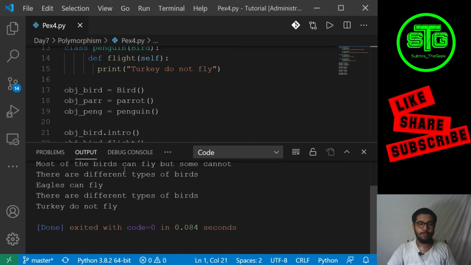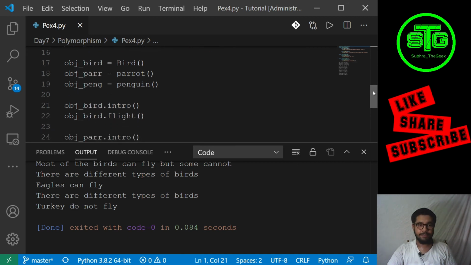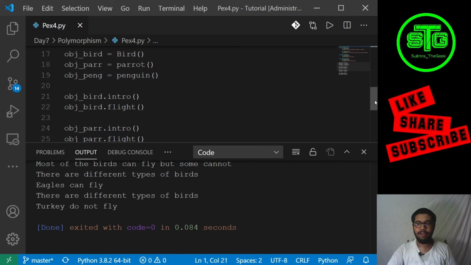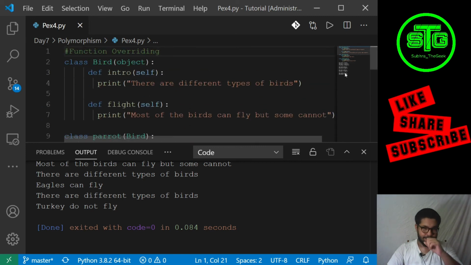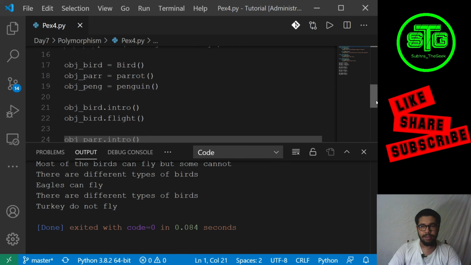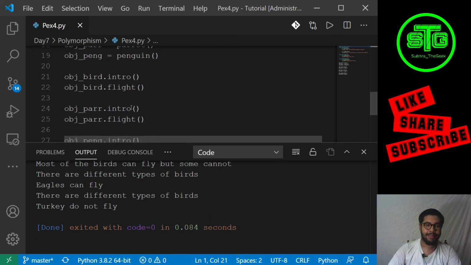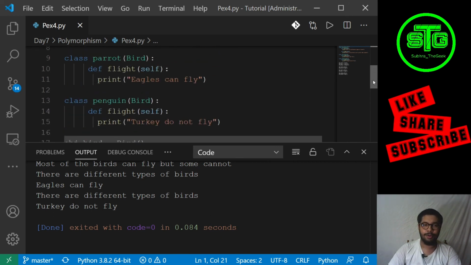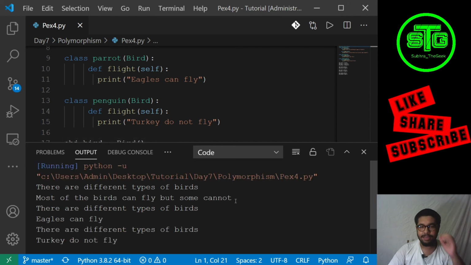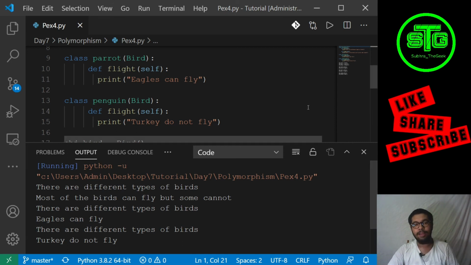So see, most birds can fly, but some cannot. There are different types of birds. Okay, so I have intro and I have flight. So this flight for the bird object is printing this. Now the very basic thing, the parrot class doesn't have intro. It is getting that intro function from the parent class, the bird class. Now it is printing the same thing using the parent class. Now after it is done printing the same thing using the parent class, it is calling the flight method.